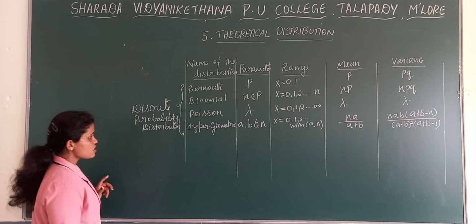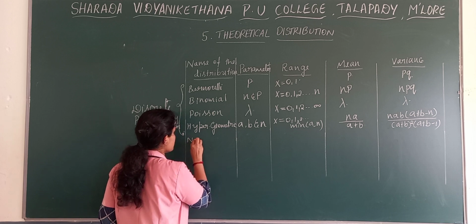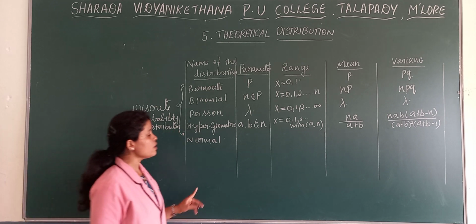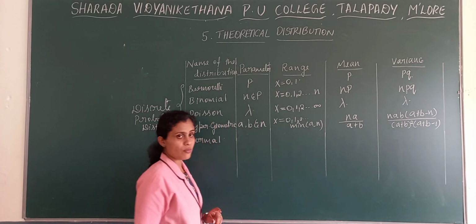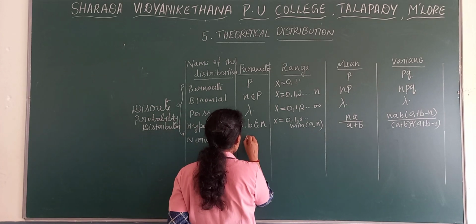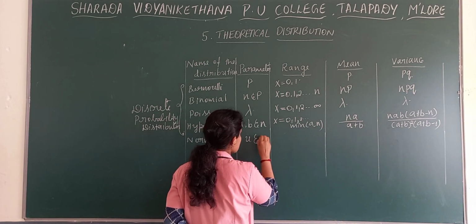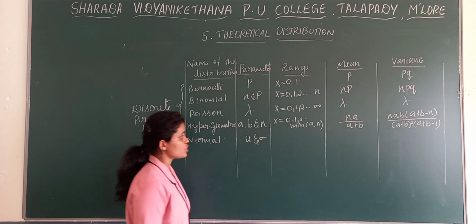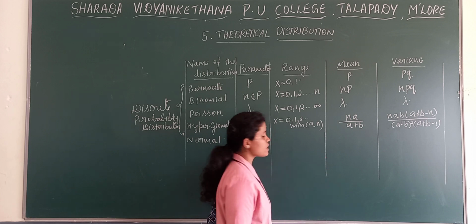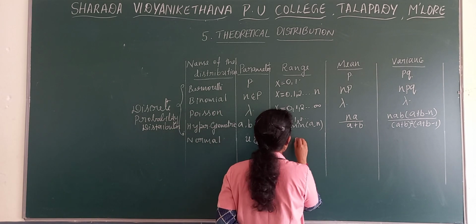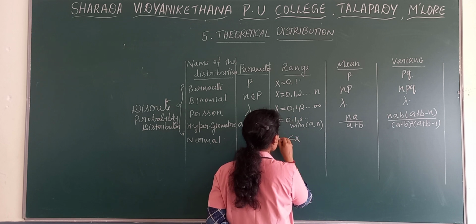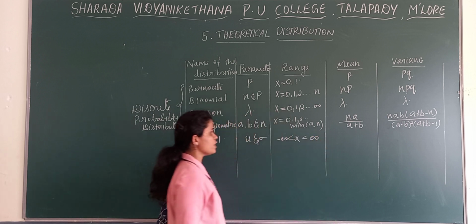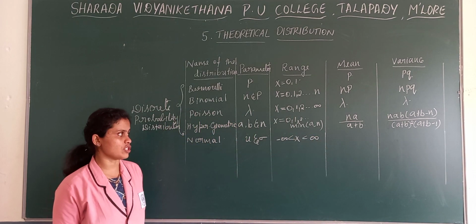Then comes the next distribution, that is normal distribution. And what are the parameters of normal distribution? Their parameters are mu and sigma. And what is the range of normal distribution? Their range is x is greater than minus infinity but lesser than positive infinity. This is the range of normal distribution.